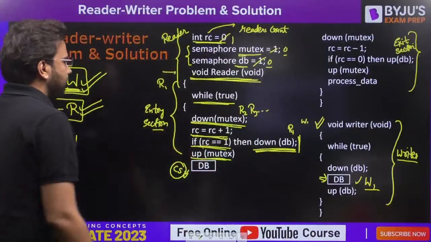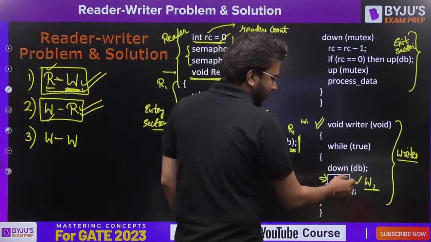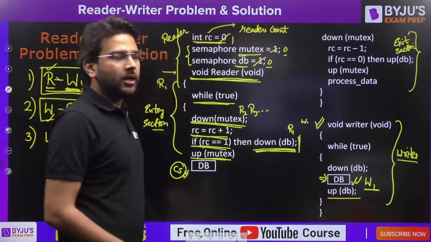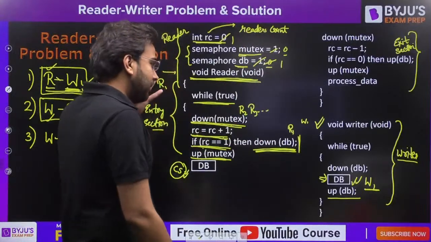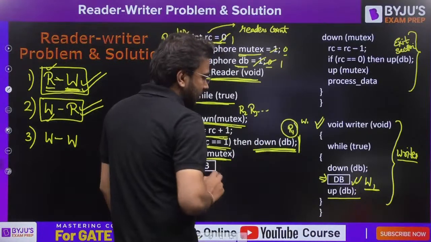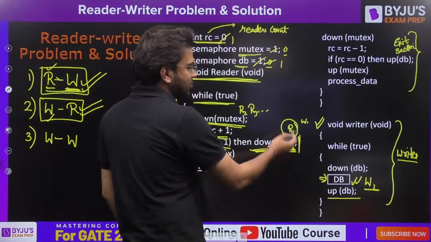Now carefully see here. Come back to this one. Let's say a writer completes its execution and now it is performing up of DB, so it is going to make it 1. Now carefully see this. Reader 1 will perform this: if RC is equal to 1, then down of DB. So now it is going to wake it up.